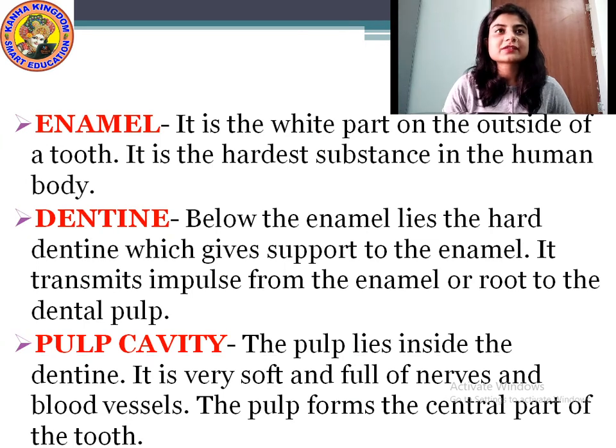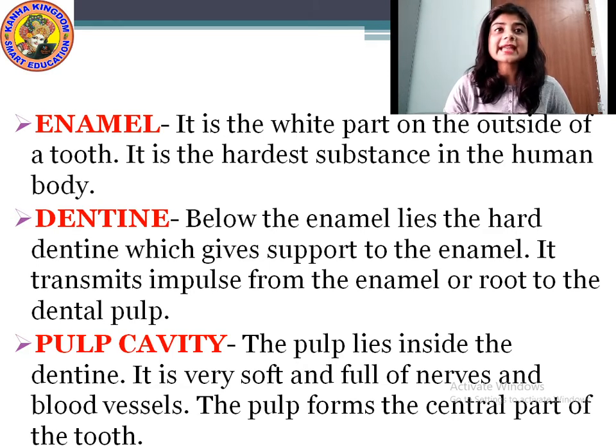So students, see, it is written: what is enamel? It is the white part on the outside of a tooth. I have already told you, it is the hardest substance in the human body. Not bone. Bone is not the hardest substance. Enamel is the hardest substance in our body.